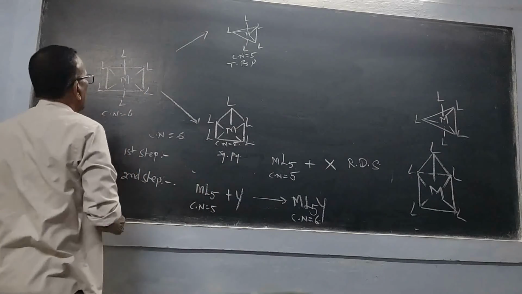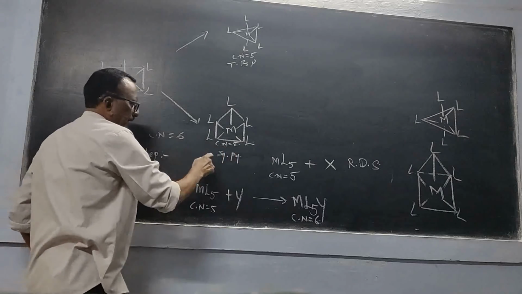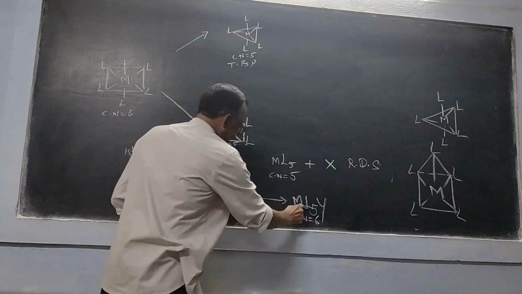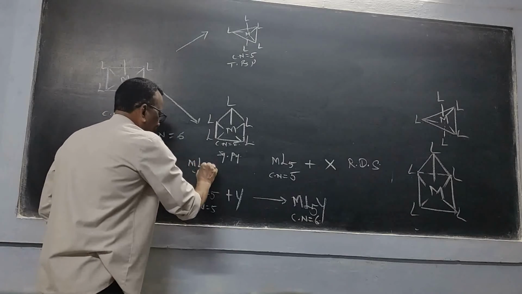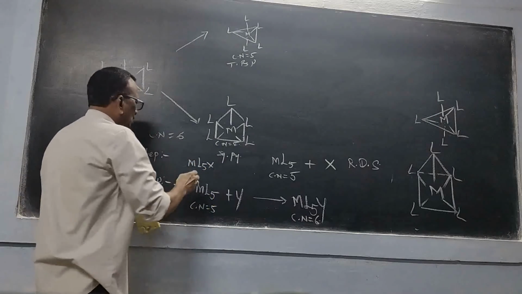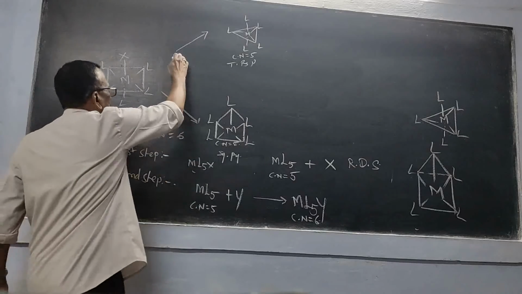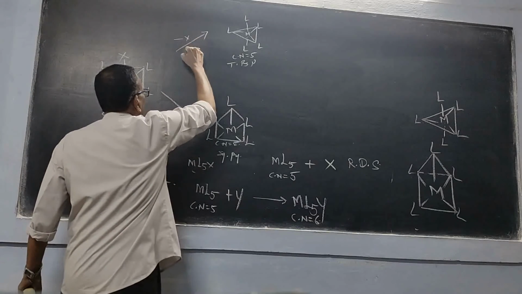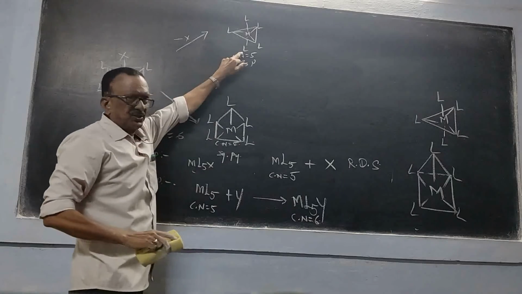So here we have to write that one ligand is X. Here in the beginning I have taken 5 Y and X, so 1 Y must be X. Okay. Now here we have to write minus X, and minus X only. Then we get the intermediates.